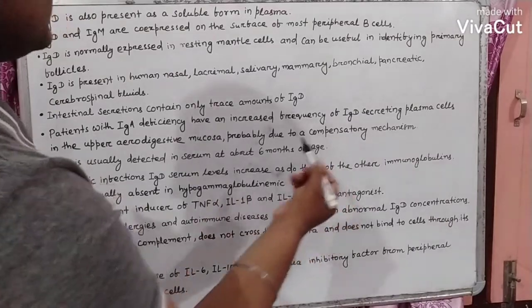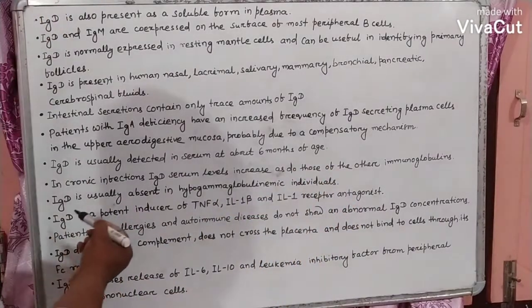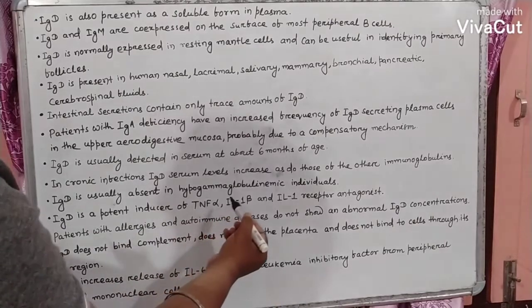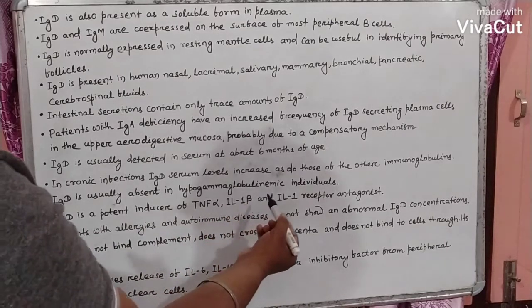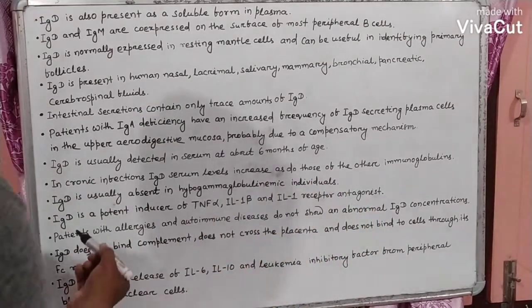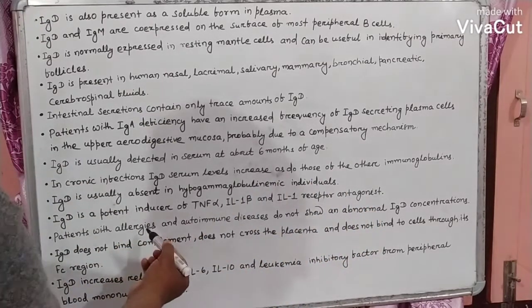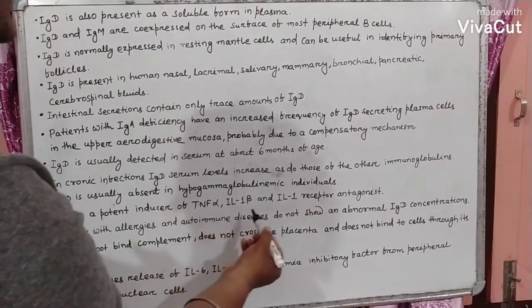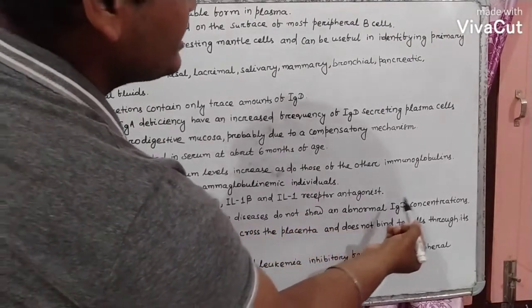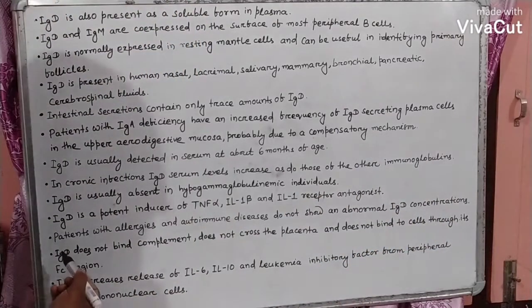hypogammaglobulinemic individuals. IgD is a potent inducer of TNF-alpha, IL-1 beta and IL-1 receptor antagonist. Patients with allergies and autoimmune diseases do not show abnormal IgD concentrations.